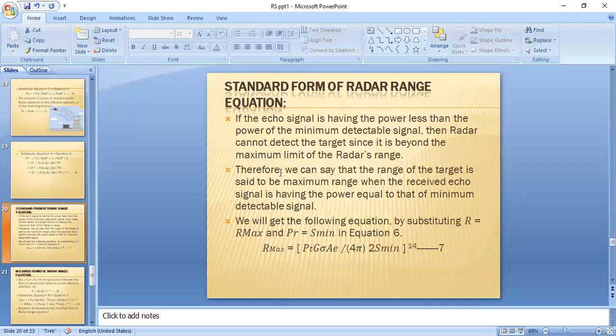Therefore, we can say that the range of a target is said to be the maximum range when the received echo signal has power equal to the minimum detectable signal power.